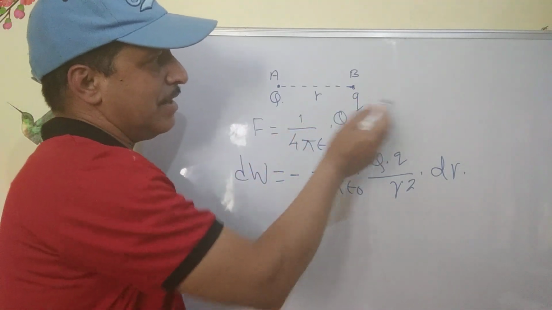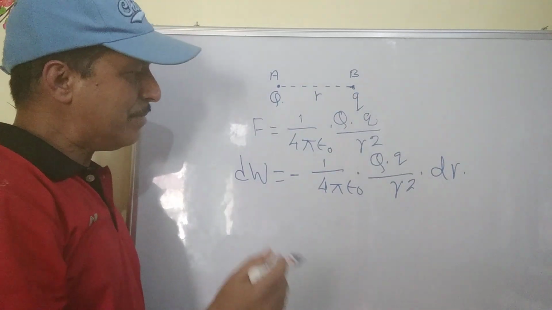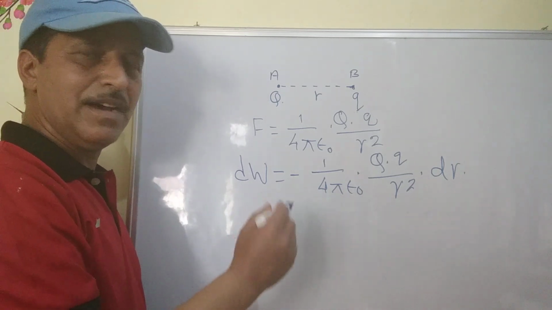So the total work done in taking q from infinity to B will be obtained by integrating dW between the limits infinity and r.